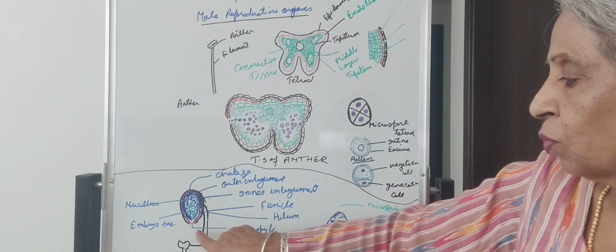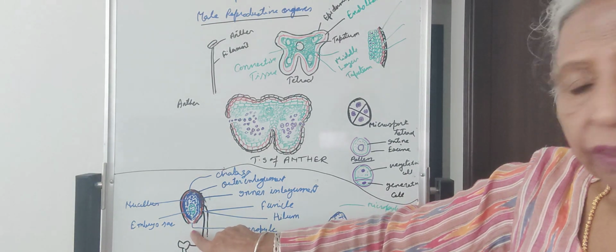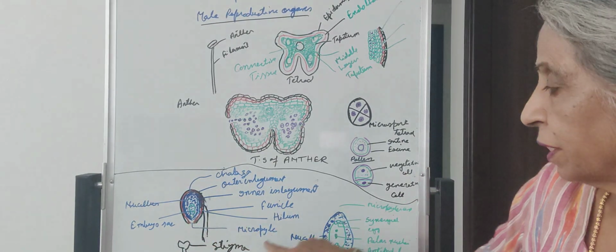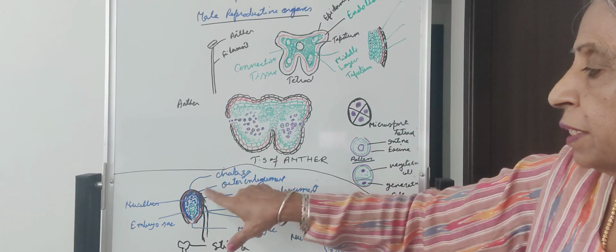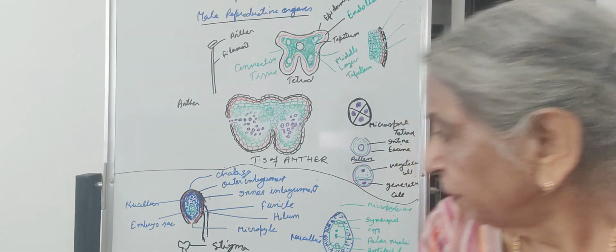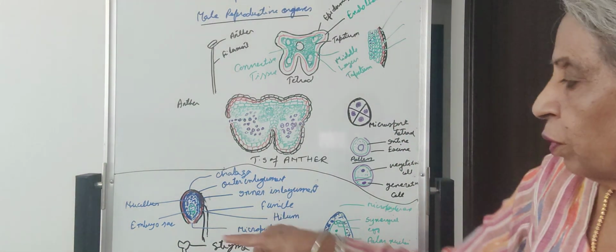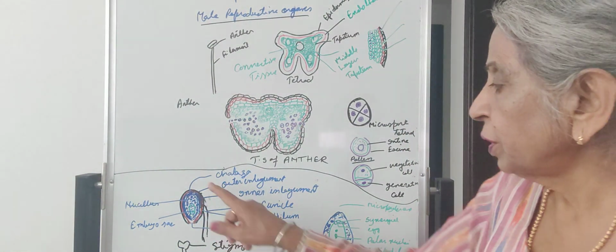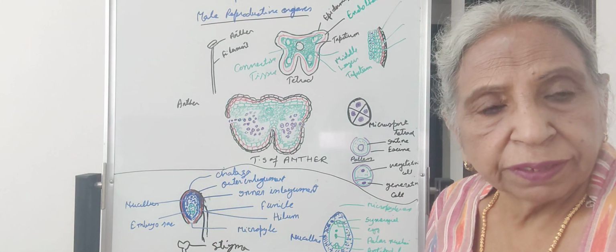One end, which is towards the stalk, is the micropylar end, where there is an opening called the micropyle. The opposite end is the broad end, which is called the chalaza. It is the chalaza end. The ovule, from the outside, has two coverings: outer integument and inner integument.